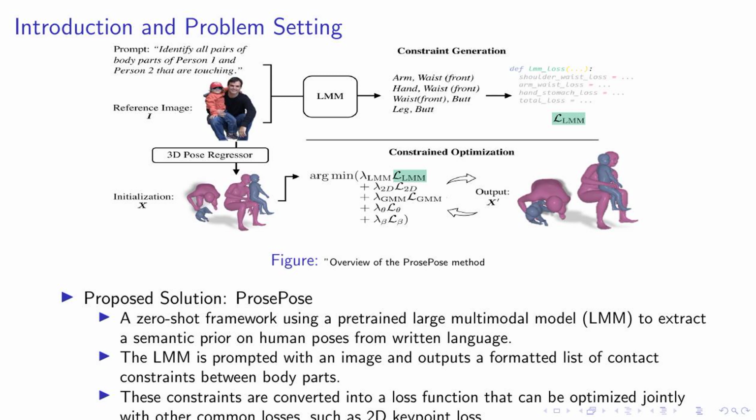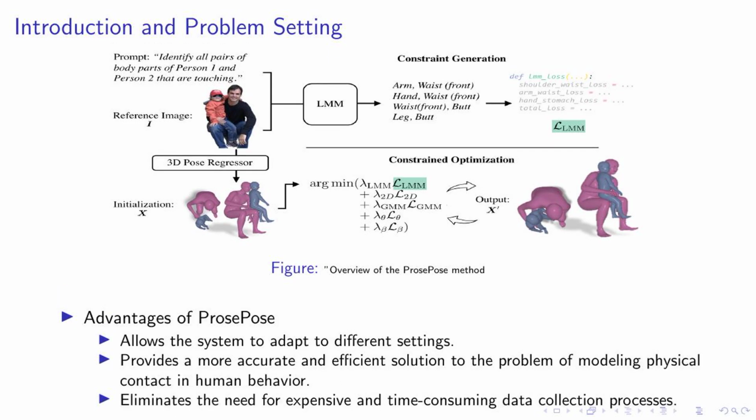ProsePose in action. ProsePose's application in different scenarios.